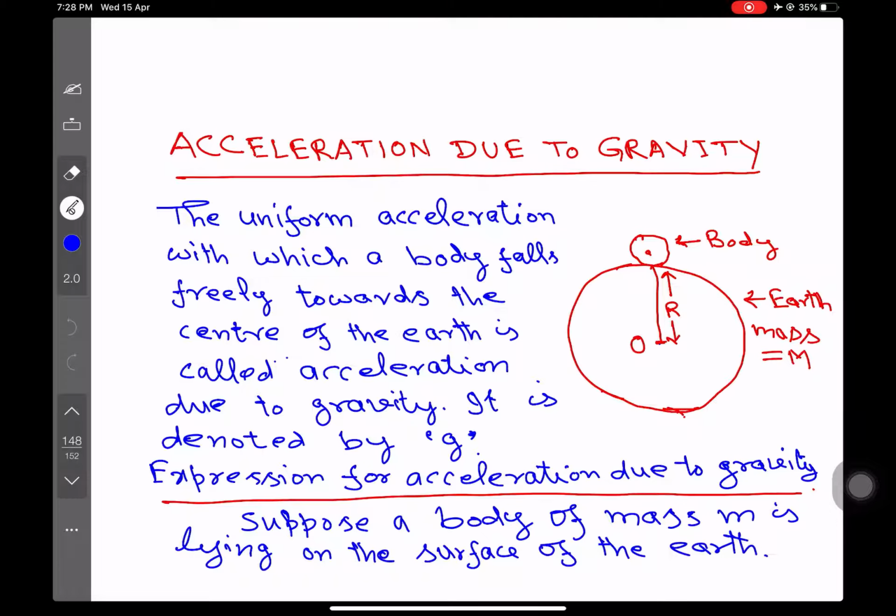Let us discuss, understand, and enjoy our today's topic. And the topic is acceleration due to gravity.